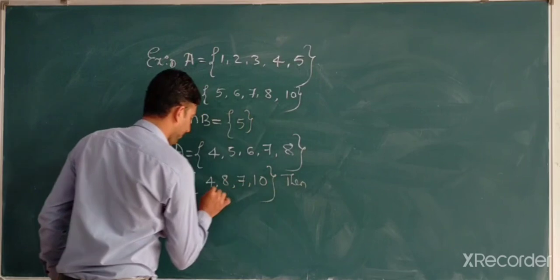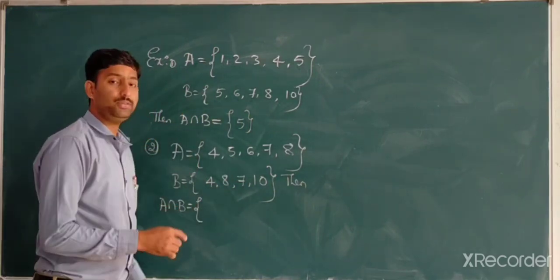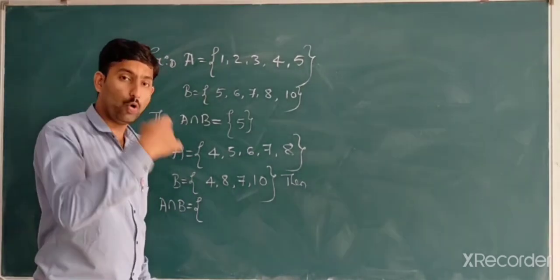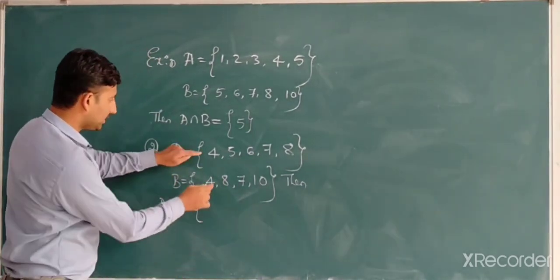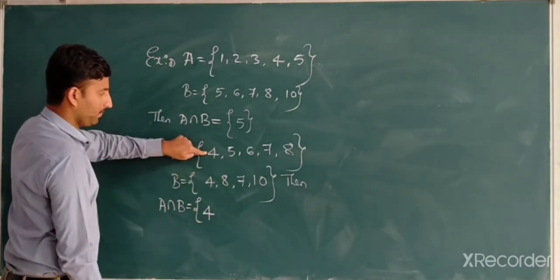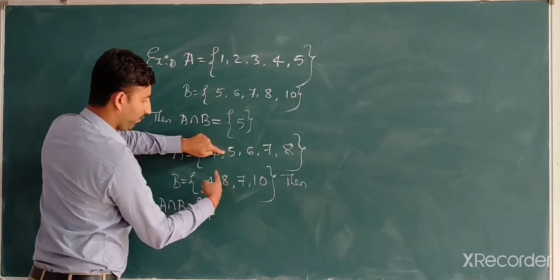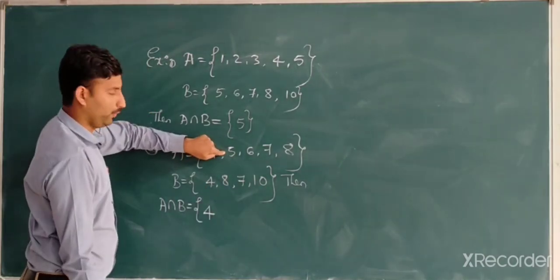Then A intersection B equals the elements which are common to both A and B. Yes, 4 is in both, so write 4 here. After that, 5 is in A, not in B, so we leave that element.